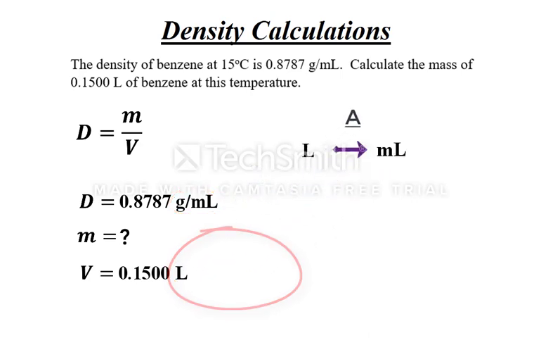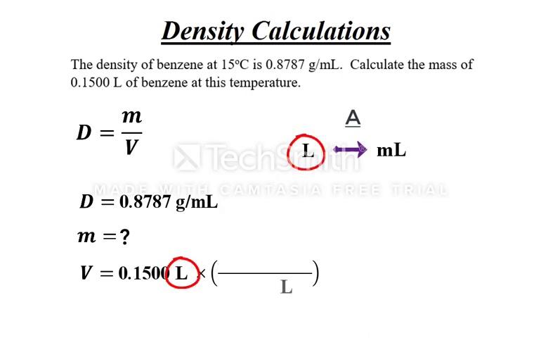To do this, let's start with our given value for volume, 0.1500 liters. Then, we can multiply it by our conversion factor. Since we don't actually know what our conversion factor is yet, we can just draw a blank one here. When using conversion factors, we want to figure out which units go on top and bottom first. The unit that should go on the bottom is the one we want to cancel. In this case, liters.